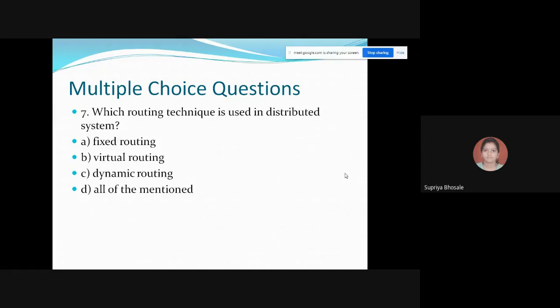Next one. Which routing technique is used in distributed system? Fixed routing, virtual routing, dynamic routing, all.